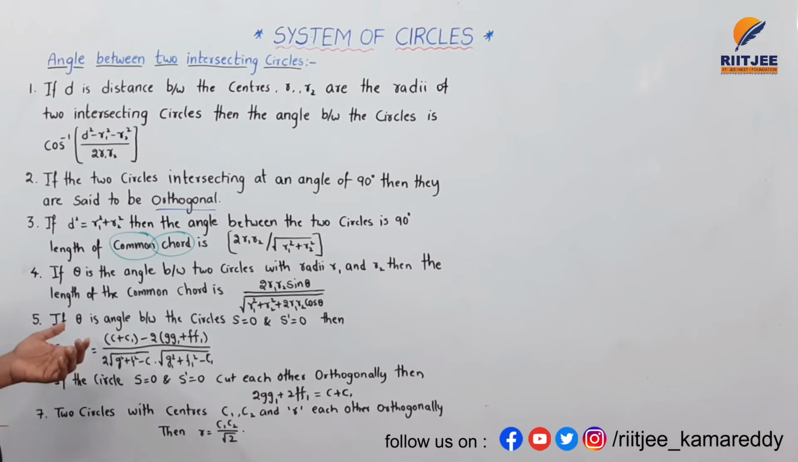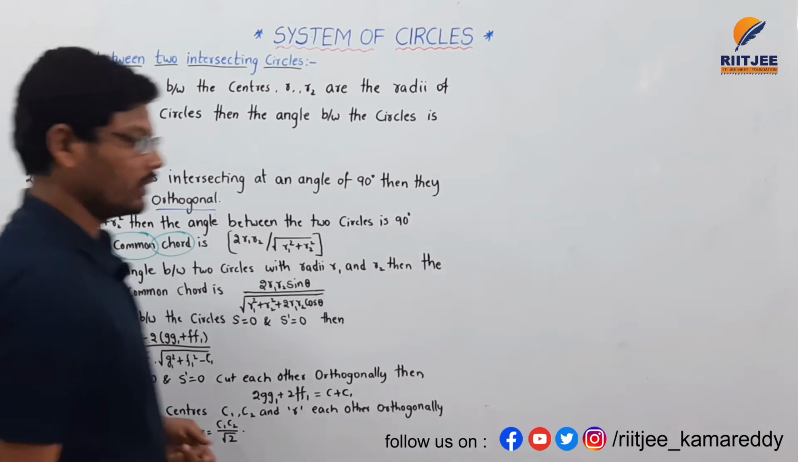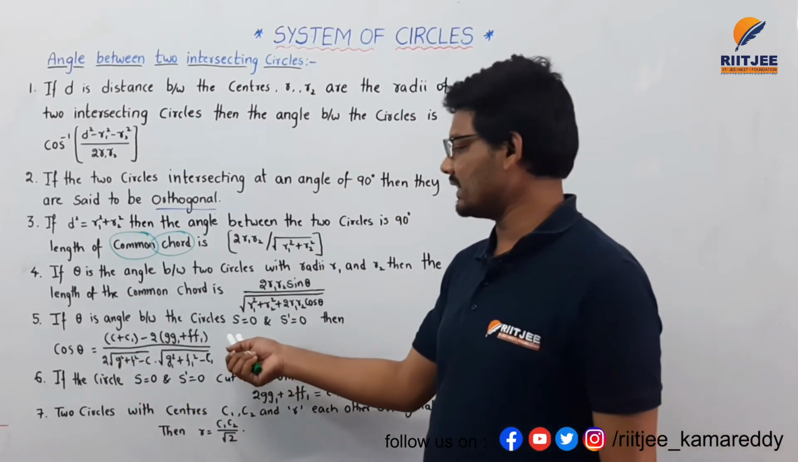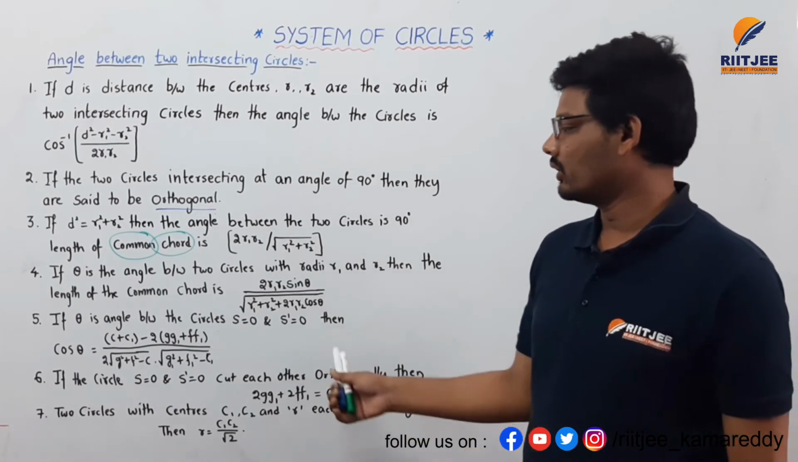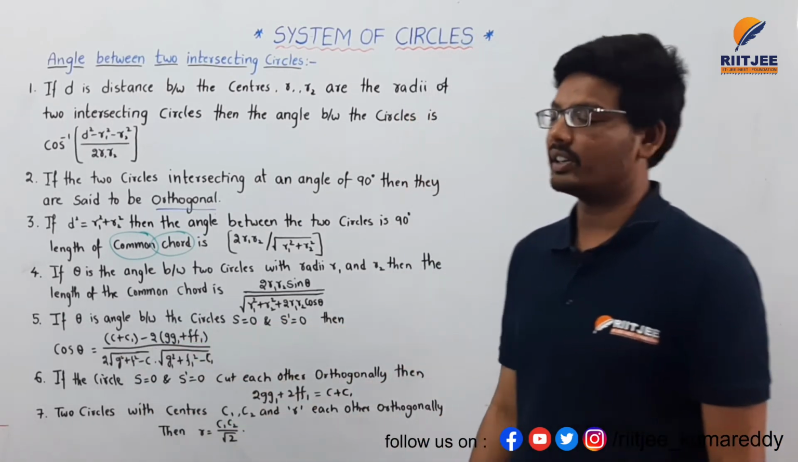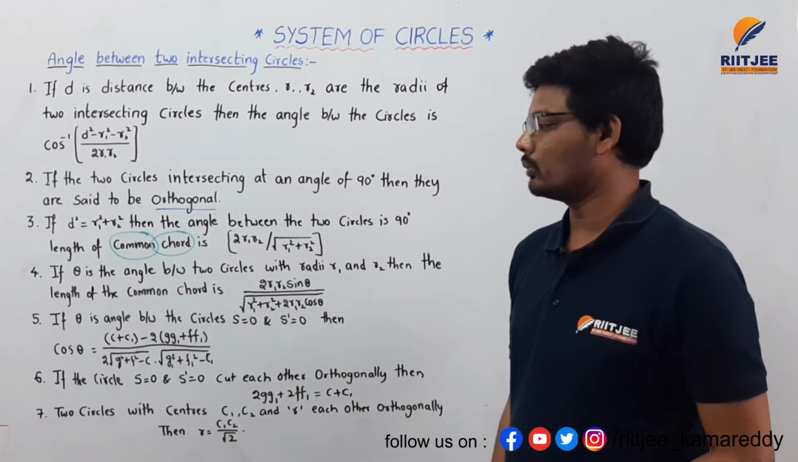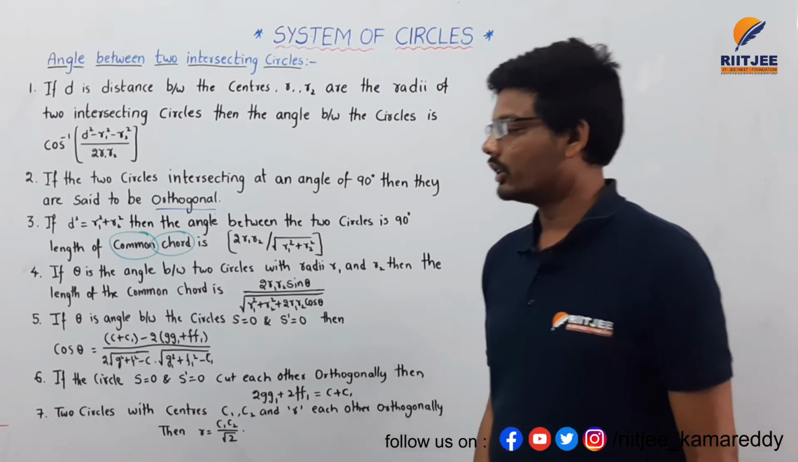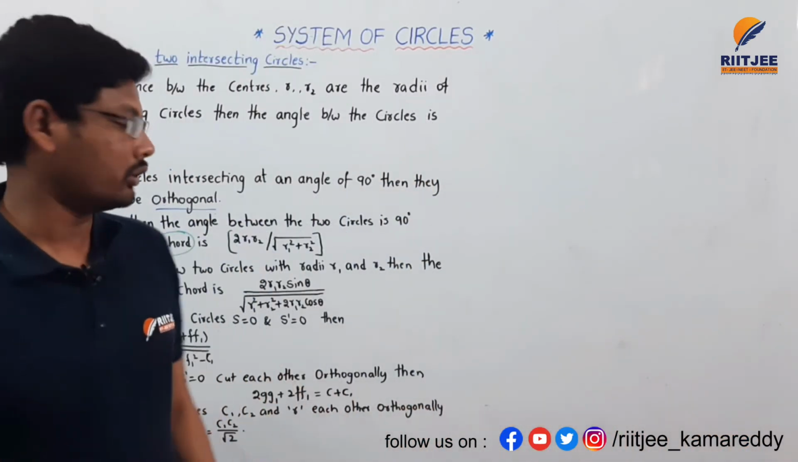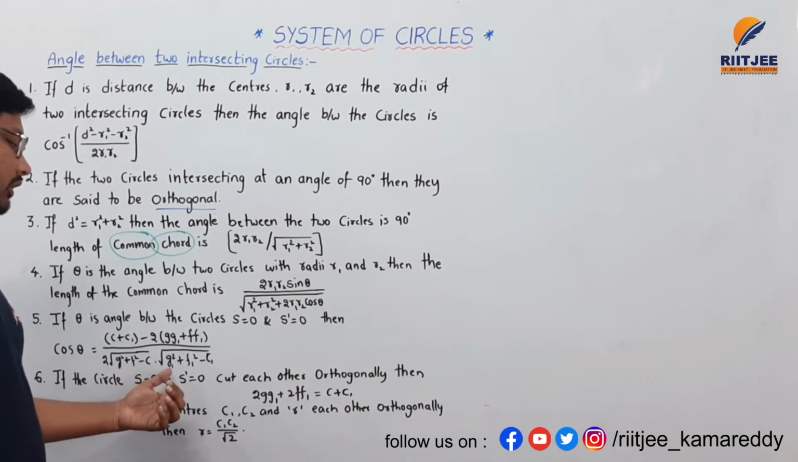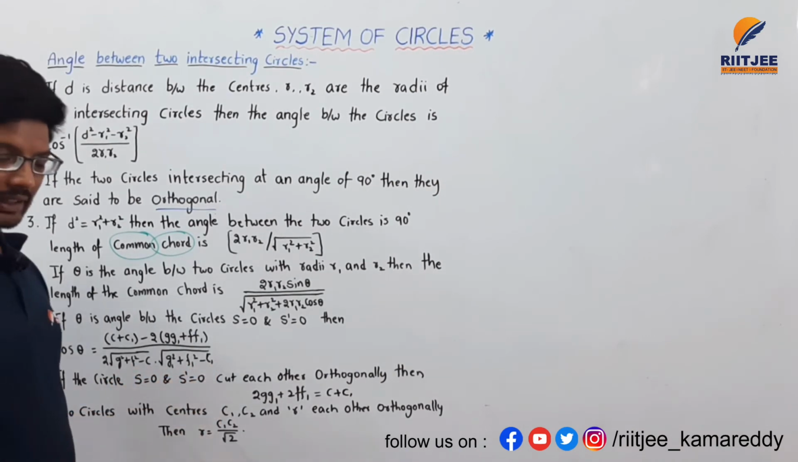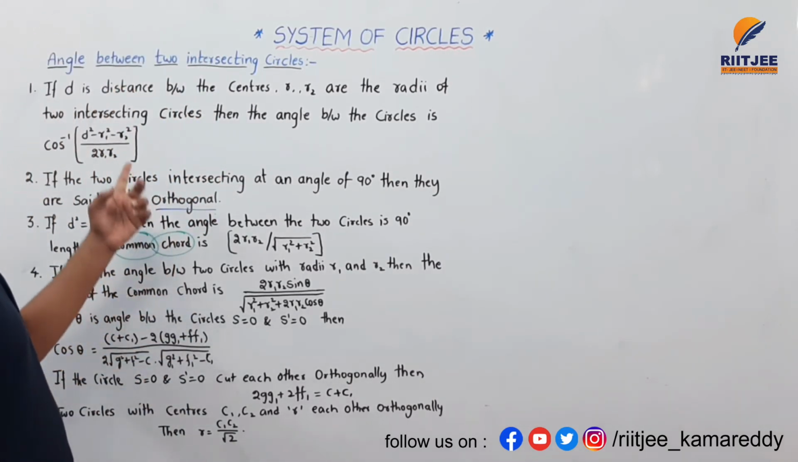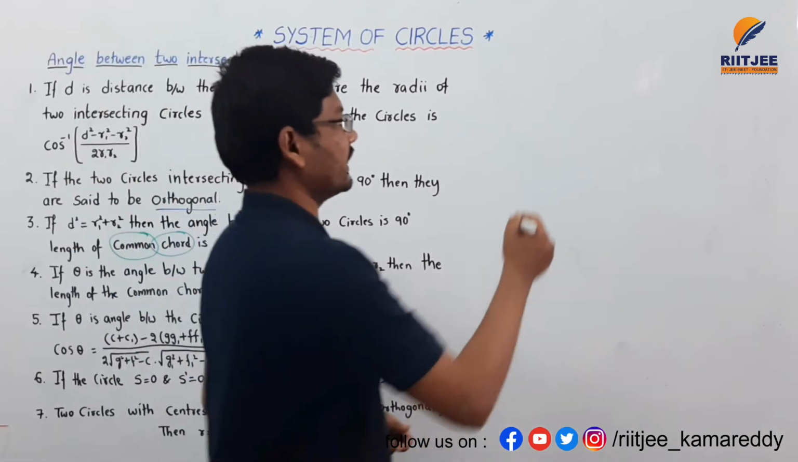And the next one, see here, if theta is the angle between the circles S equals 0 and S dash equals 0, then cos theta is equal to this condition: 2 times G1 G2 plus F1 F2, minus C1 plus C2, divided by 2 times square root of G square plus F square minus C into square root of G1 square plus F1 square minus C1. This is the formula for the angle.